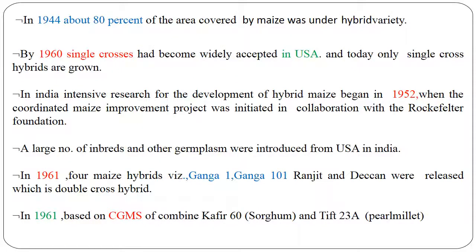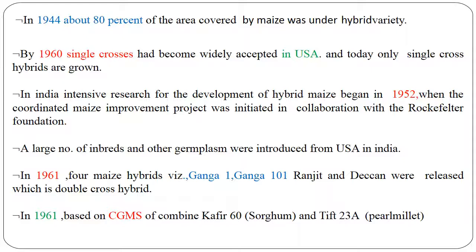In 1944, about 80% of the maize area was under hybrid variety. In 1960, single crosses had become widely accepted in the USA. Today, only single cross hybrids are grown worldwide, along with some composite varieties. In India, intensive research for the development of hybrid maize began in 1952 when the Coordinated Maize Improvement Project was initiated in collaboration with the Rockefeller Foundation.